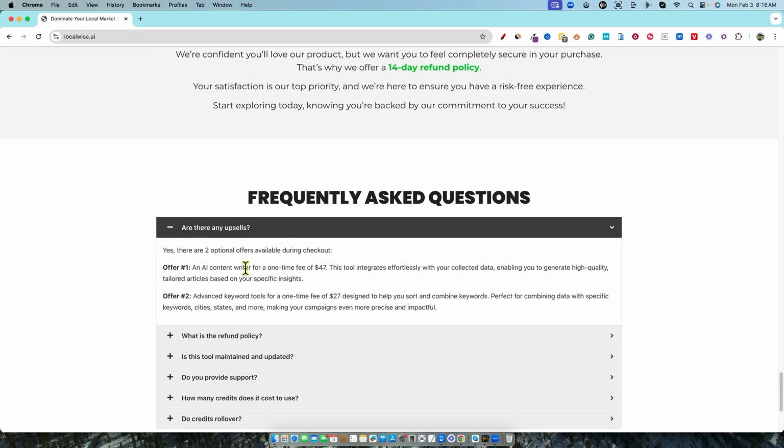Yes, there's 2 optional upsell offers. So option number 1 is an AI content writer for a one-time fee of $47. This tool integrates effortlessly with your collected data, enabling you to generate high-quality tailored articles. So again, it's going to be very similar to AI Wisemind. You're going to have your own API key, so you're still going to charge your OpenAI account.